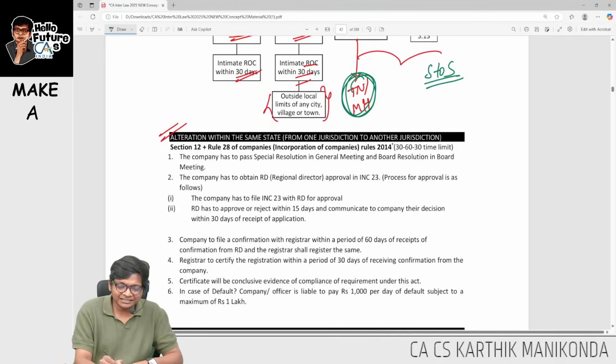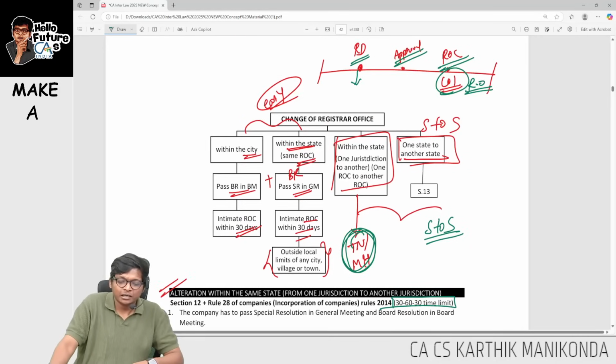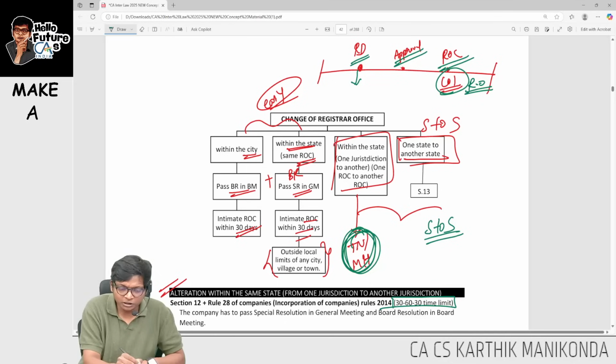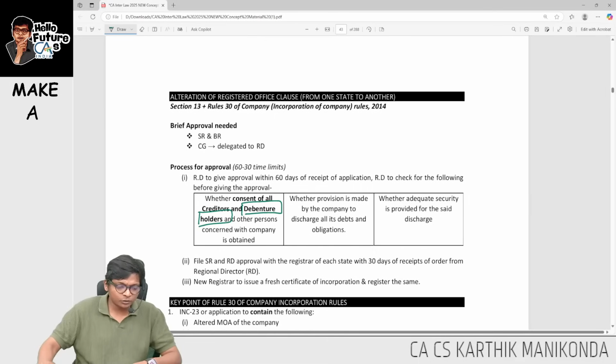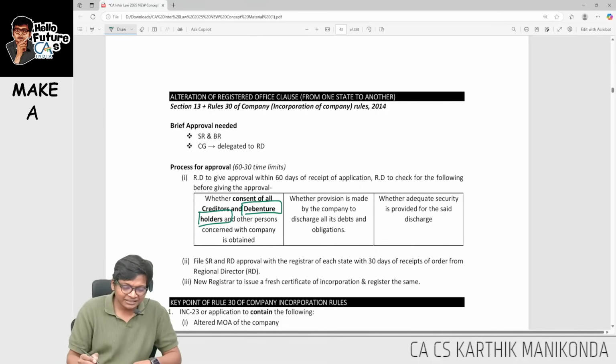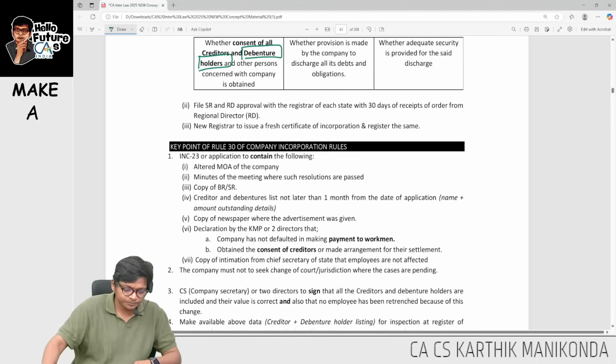Here the time limit is 30, 60 and 30. What do you mean by 30, 60 and 30? When I say here within the same state, once you pass the necessary special resolution, apply to RD within 30 days. RD will give you approval, and then within 60 days you will get approval and then you will intimate ROC within 30 days. Coming to the next one, it is going to be a 30-60 rule.